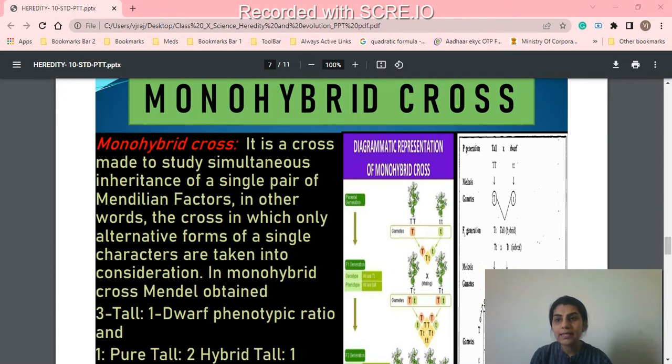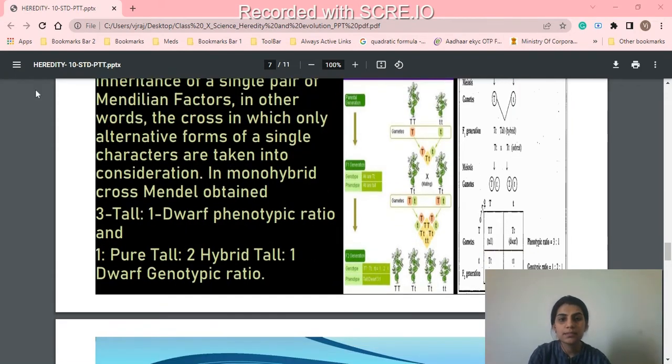Because he was surprised to see this result, he did another test. He did self pollination, or self crossing. He took this plant and did the self crossing. When he did the self crossing, again he was surprised to see the result. He saw that out of four plants, three plants were tall and one plant was short. Again he was surprised to see why one plant is short and three plants are tall.